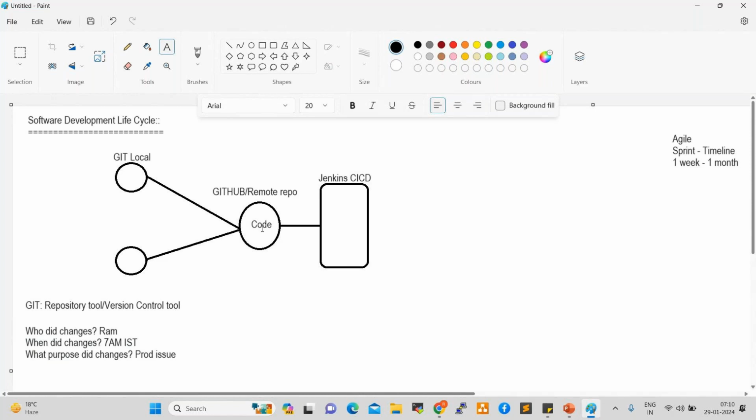For example, I want to pull the code from GitHub to Jenkins. Very first thing, I need to integrate GitHub with Jenkins, right? How can we integrate? By installing a plugin. So the GitHub plugin we need to install inside Jenkins. Once we install the plugin, Jenkins will start communicating with GitHub.